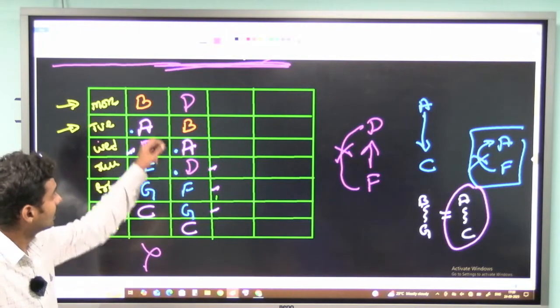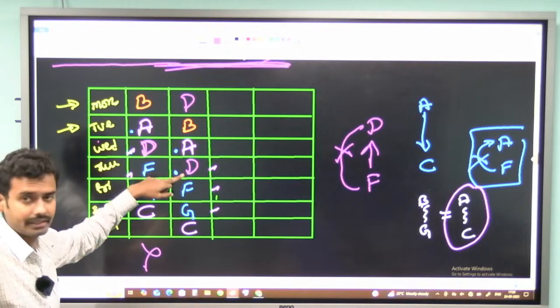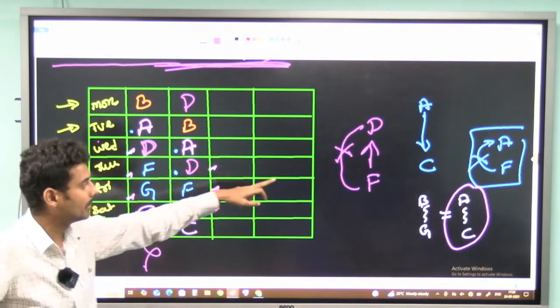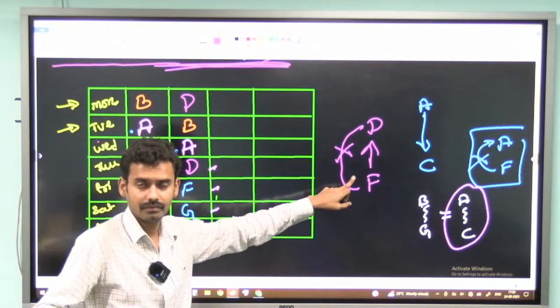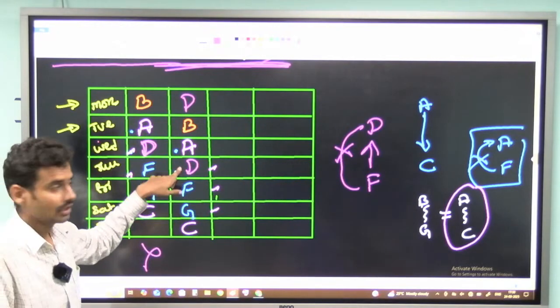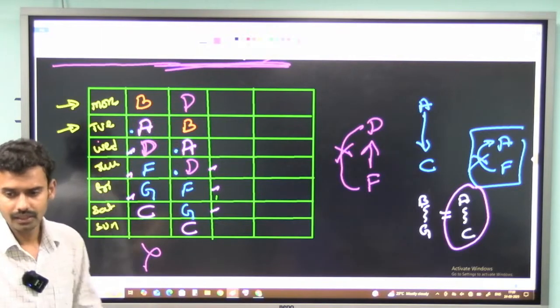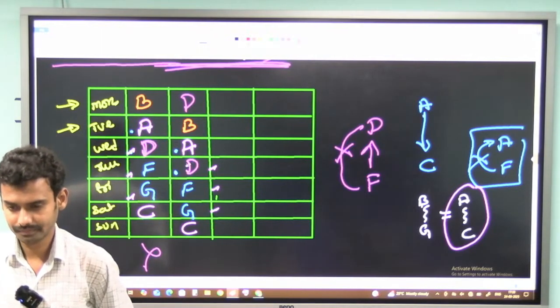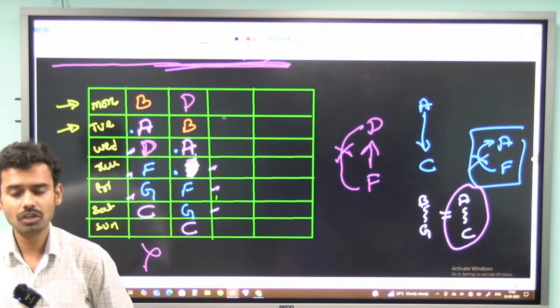Now if you consider, D can be here or here. If you consider D here, again you will be violating this condition, which is that D cannot be immediately before F. So I can't consider D here. So this is the only possibility for D. So this cannot be D. Hope everyone is clear with this.